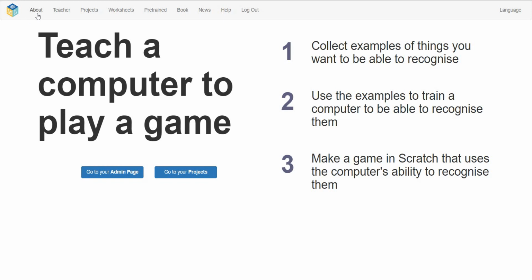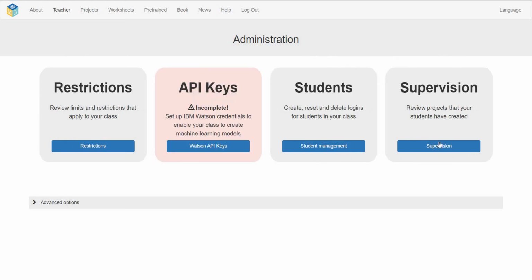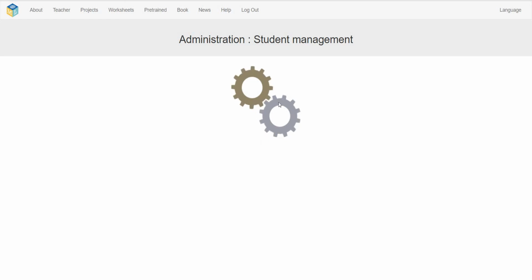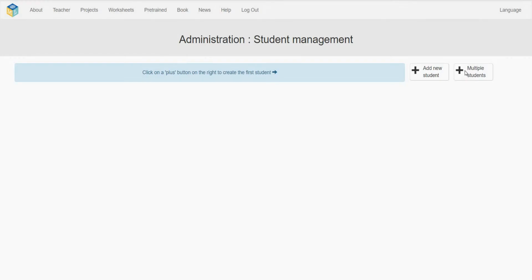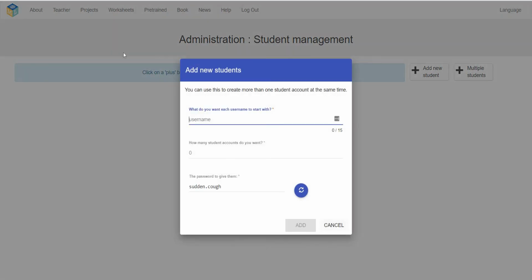So now I can see there are two additional tabs added, for teacher and projects. Two tabs are added over here. So if I'm a teacher, what can I do now? I can add students over here. Okay, so how can I manage the students? For student management, I can add a new student. If I want to add one student, I can add it here. And even if we have multiple students, we can add them over here.